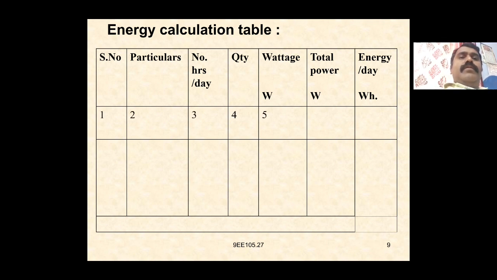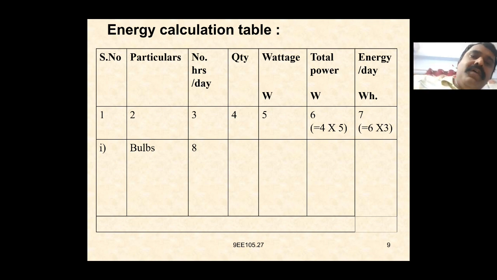So these are the serial numbers. What is the total power? That is the quantity into wattage. First, serial number 1, particulars electrical bulbs, working number of hours per day 8. Quantity given as 10, wattage 60 watts on each bulb.